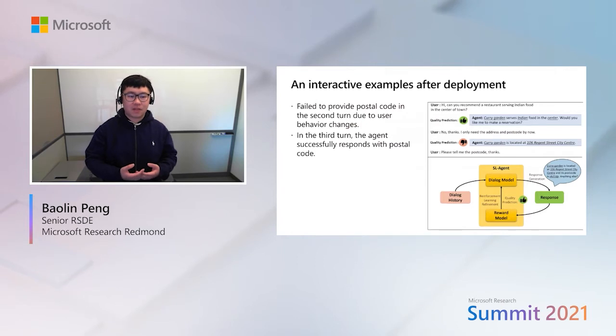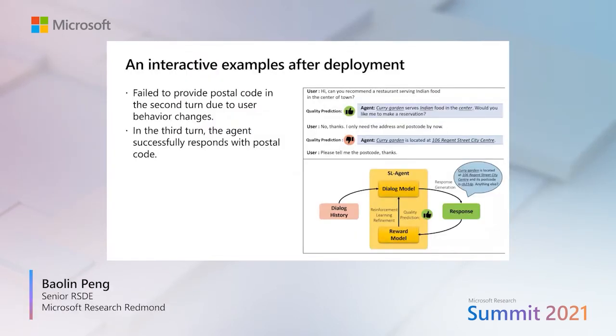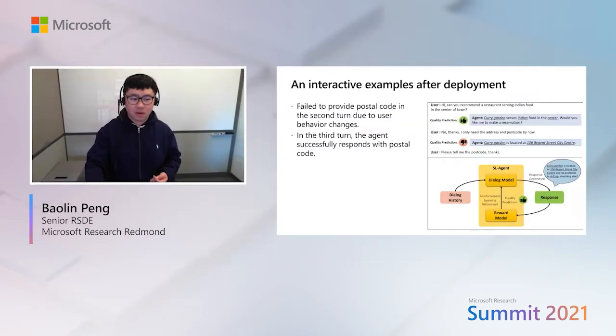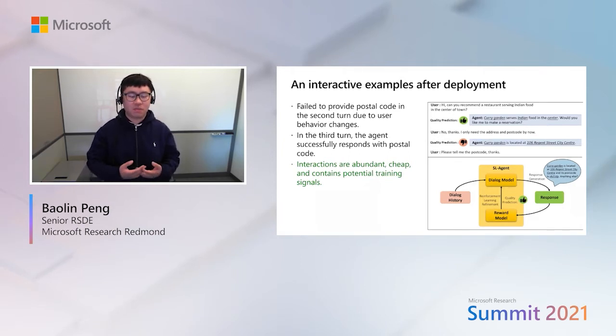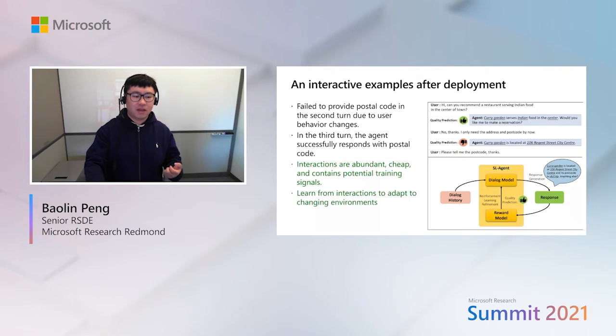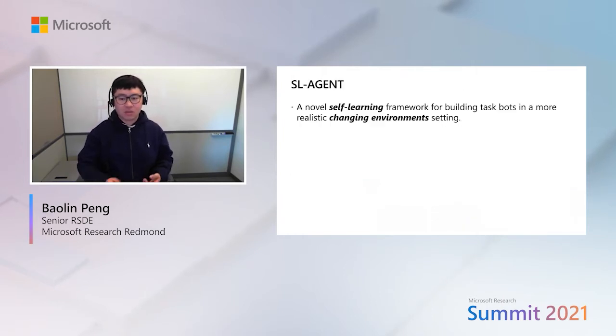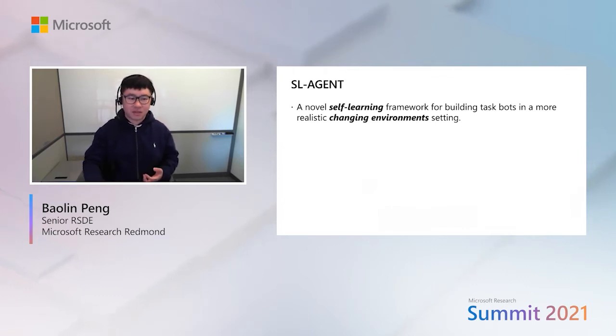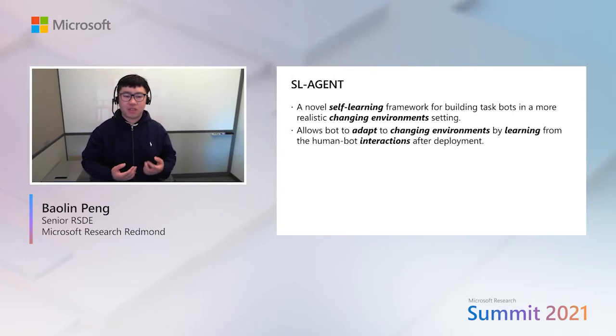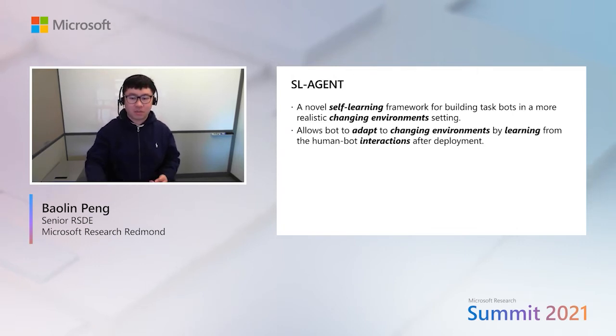Here's an example after deployment. The system failed to provide the postal code in the second turn due to user behavior changes. In the third turn, the agent successfully responds with the postal code. These interactions are abundant, cheap, and contain potential training signals. We argue that TaskBot should not merely imitate expert behavior in a corpus, but also learn from these human-bot interactions accumulated after deployment to adapt to changing environments. So in this work, we propose a novel self-learning framework for building TaskBot in a more realistic changing environment setting. It allows the bot to adapt to changing environments by learning from human-bot interactions after deployment.